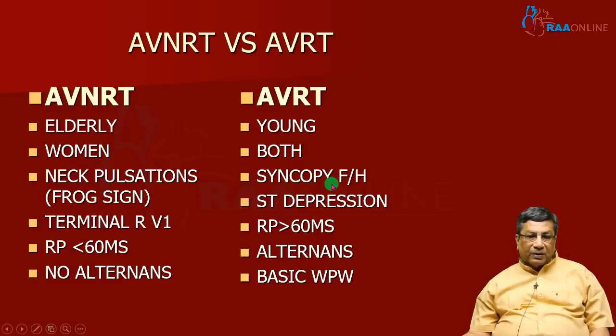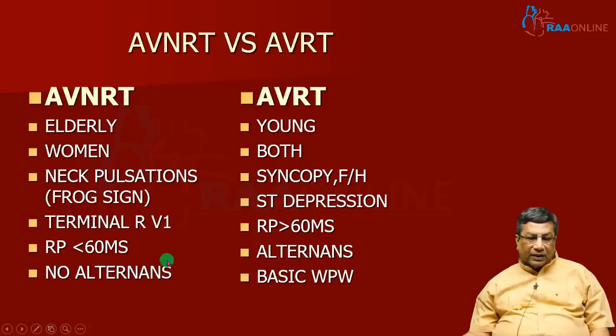Here you can have syncope and a family history of sudden death if the patient has a very malignant arrhythmia due to AVNRT. There may be a small retrograde P wave in V1, which may show a terminal R wave. But you can see that here the retrograde P wave will be present in the ST segment, indicating the R to P interval. The retrograde P wave interval is longer in accessory pathway mediated tachycardia. That's why the P wave is appearing in the ST segment. Sometimes you can have QRS alternans in AVRT, but this is not a very specific sign.